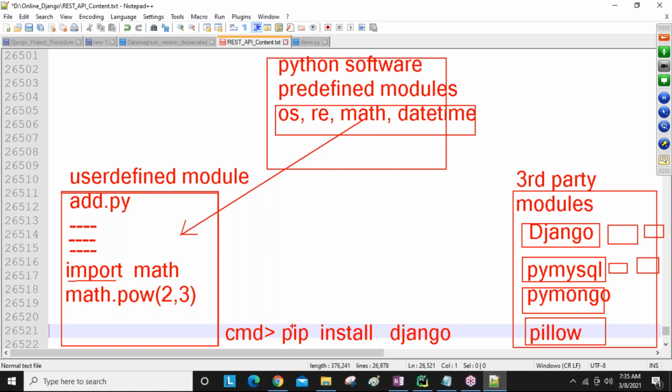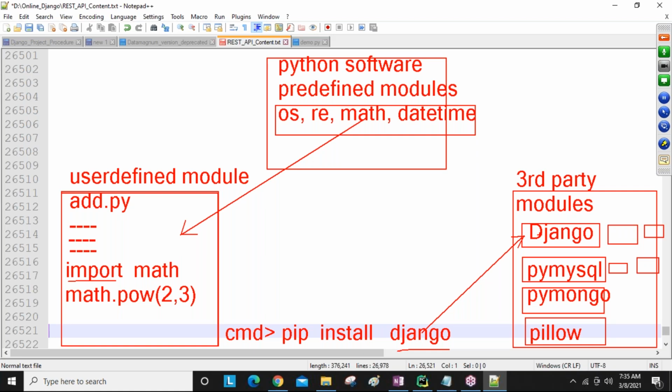So what is the pip command doing? Pip communicates with the web location, guys. It searches for the required module name, finds that required module, and downloads that module and installs that module. Everything is done by whom? The pip command. So when you write the command pip install required module, pip communicates with the web location, searches for the required module, finds that module, and later downloads and installs it.